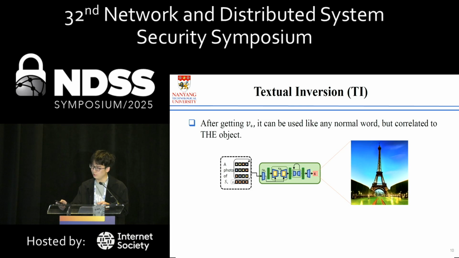After the tuning is finished, the textual inversion can be inserted into the embedding dictionary of the model. While using the textual inversion, the user simply prompts "a photo of S star". The text encoder of the model will be fed with the adjusted embedding and generate the desired images.